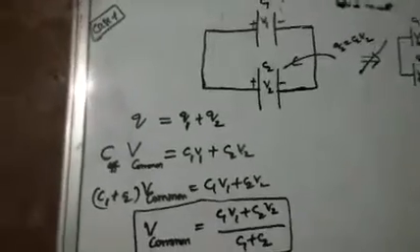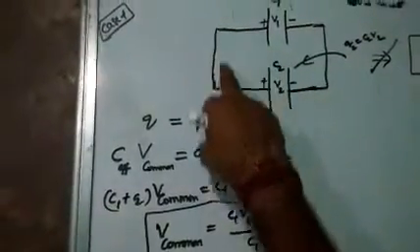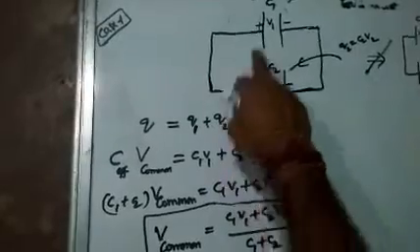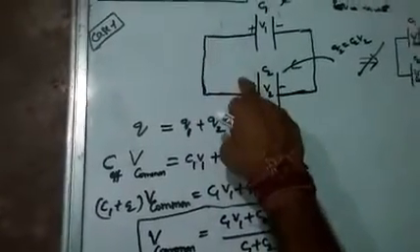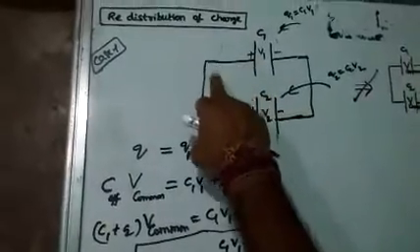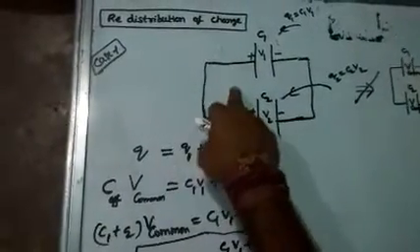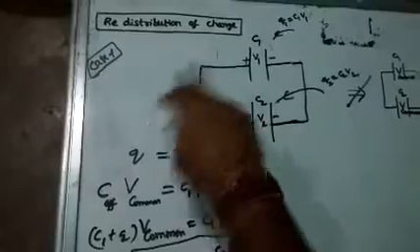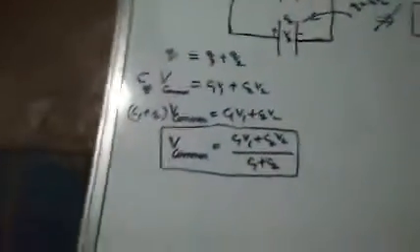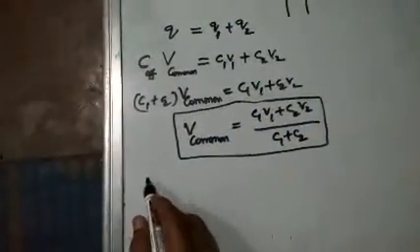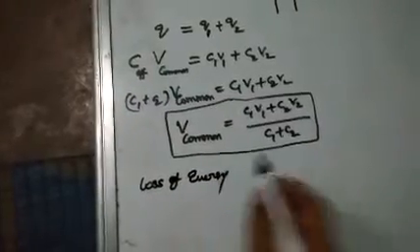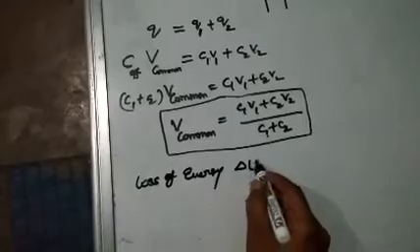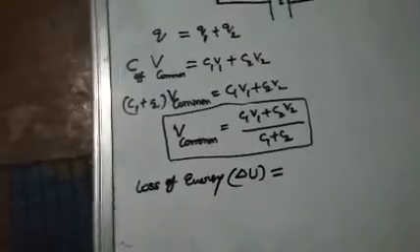So now my question is, whenever charge is flowing through this combination wire, so here to here, some of the energy will be wasted. Charge is flowing here, some energy will be wasted. So our concept is, what is the loss of energy? This is the question they are asking. Loss of energy, delta U, I am writing.